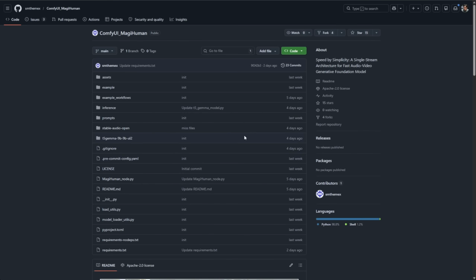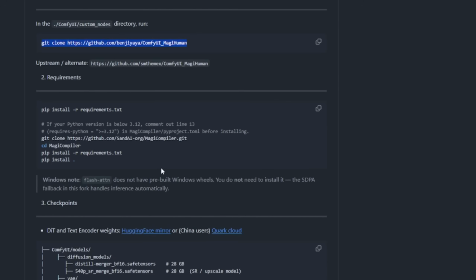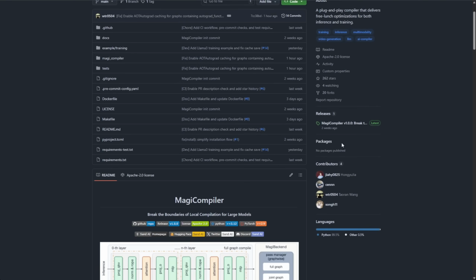It still has unfixed errors despite recent updates. I've already patched those, though it's still not quite server quality. You also need an additional compiler for the MAGI Human video model, called the MAGI Compiler. It's another repo published by Sand AI. Think of this as a dedicated framework for their models to run inference and training. Plug and play. Download this repo on your local machine too.